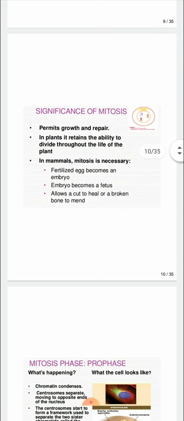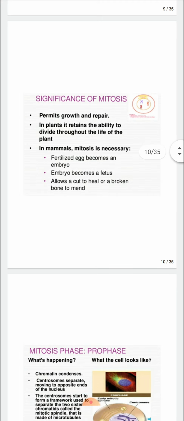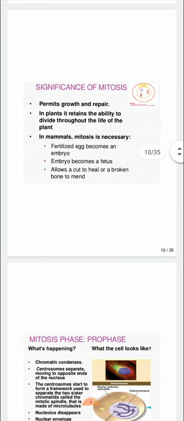Now we will do in detail the mitosis. Before that, the significance of mitosis. So mitosis permits growth and repair. In plants, it retains the ability to divide throughout the life of the plant. In mammals, mitosis is necessary for the fertilized egg to become an embryo, the embryo to become a fetus, and allows a cut to heal or a broken bone to mend.